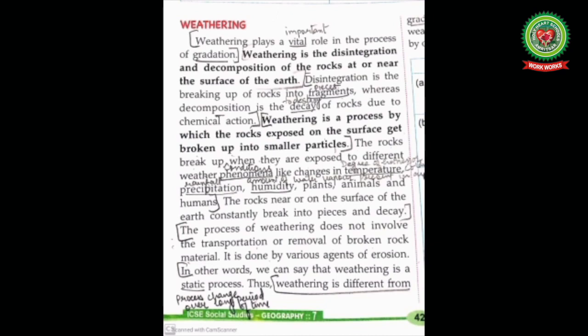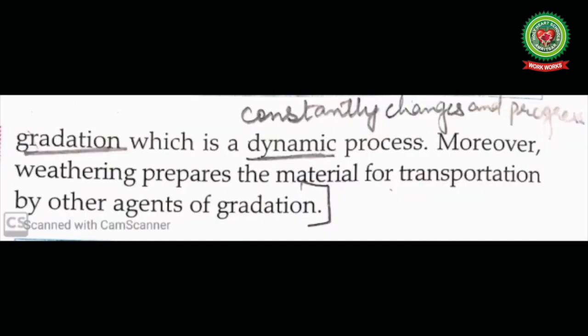Thus, weathering is different from gradation, which is a process in which erosion, transportation as well as deposition work is done by only one agent, for example, glaciers, running water, which is a dynamic process. Dynamic means which constantly changes and progresses. Moreover, weathering prepares the material for transportation by the other agents of gradation.